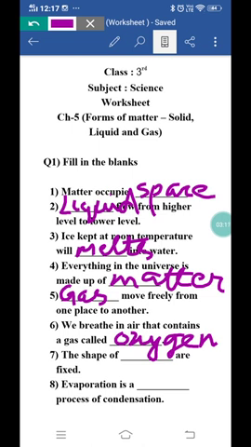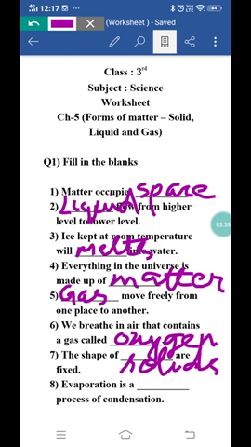Seventh is the shape of dash are fixed. किसकी shape fix होती है? Only solids. The shape of solids is fixed. The shape of liquids and gases is not fixed. तो fixed shape सिर्फ solids की ही होती है.